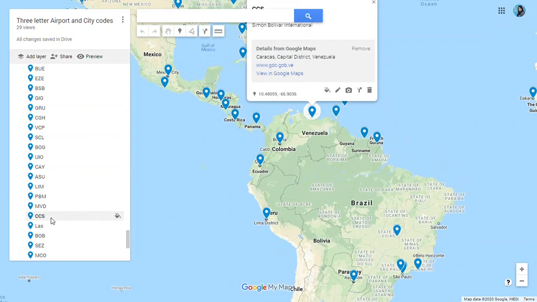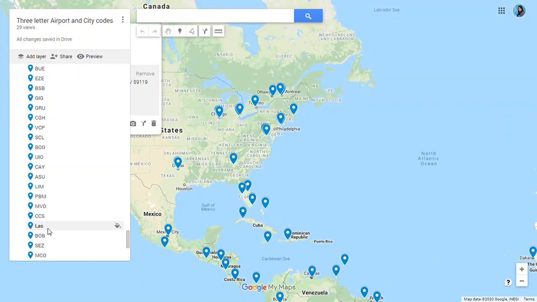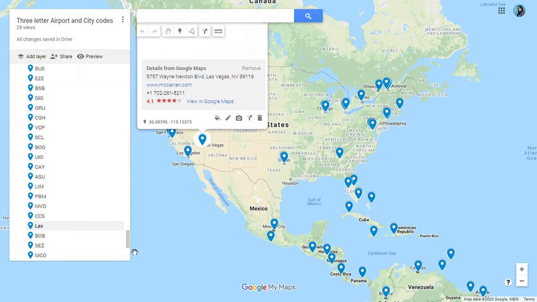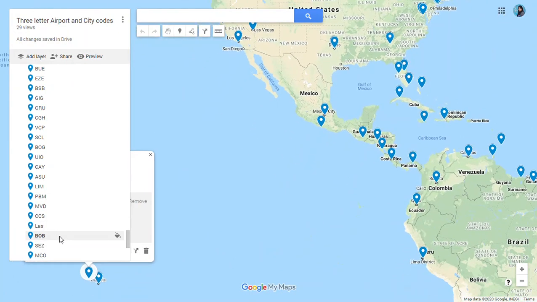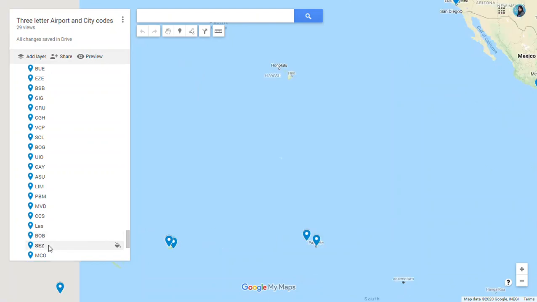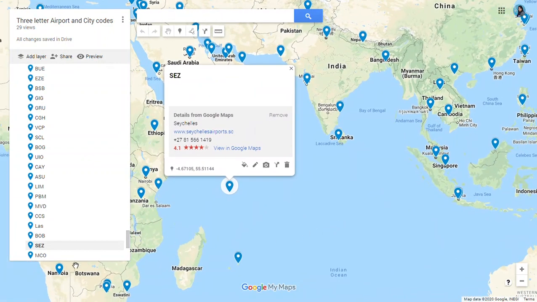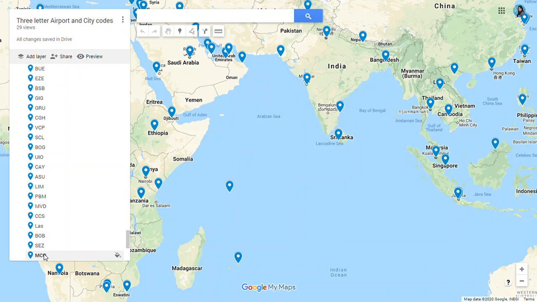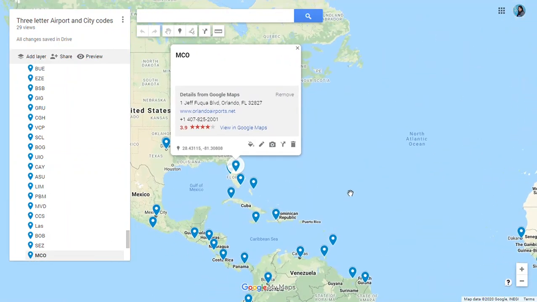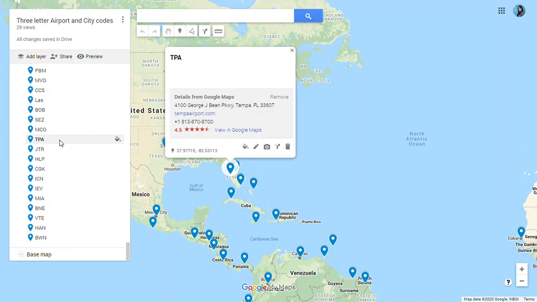Then we have CCS, Caracas in Venezuela. Then we have LAS for Las Vegas. BOB for Bora Bora in French Polynesia. SEZ for Seychelles Islands. MCO for Orlando. In Florida, we have MCO for Orlando. Then we have TPA, TPA for Tampa in Florida.